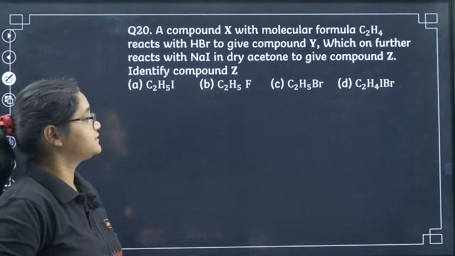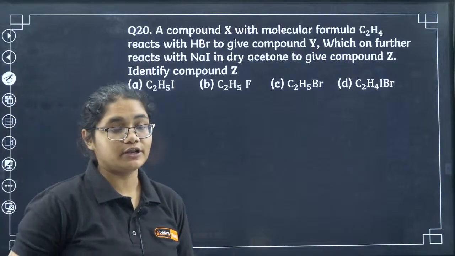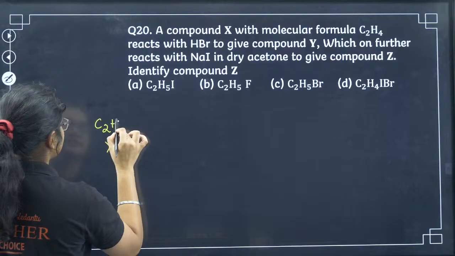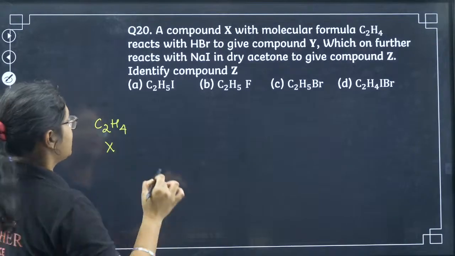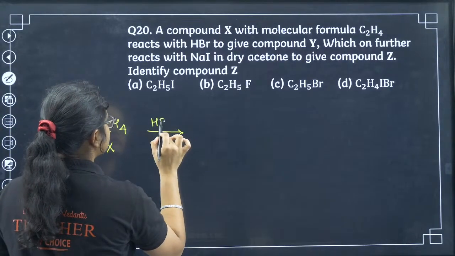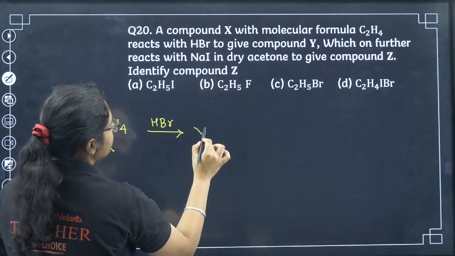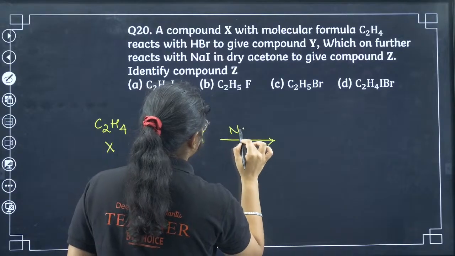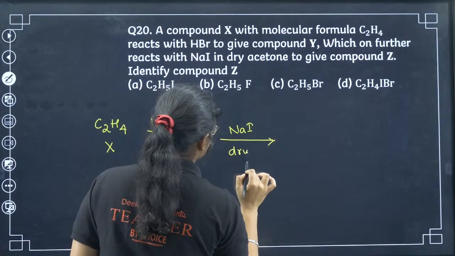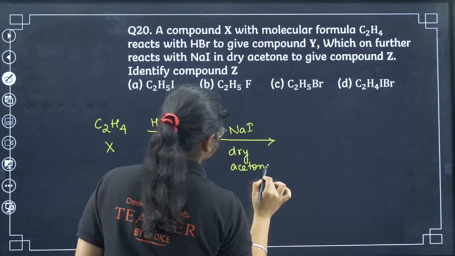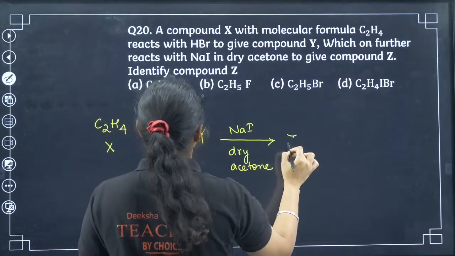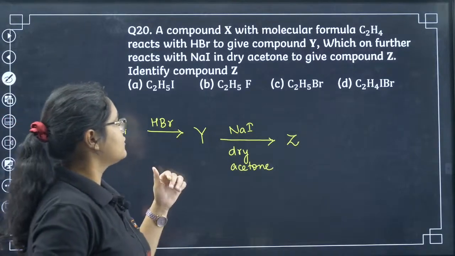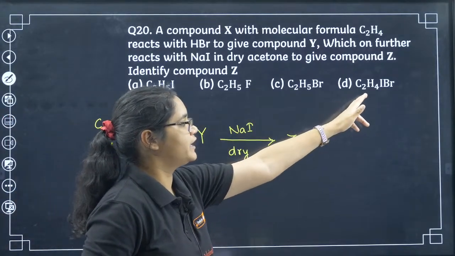Last question, please see this question. A compound X with molecular formula C2H4 reacts with HBr to give a compound Y, which on further reaction with NaI in dry acetone gives a compound Z. Now you have to identify what Z is here. Is it C2H5I, C2H5F, C2H5Br, C2H4IBr?